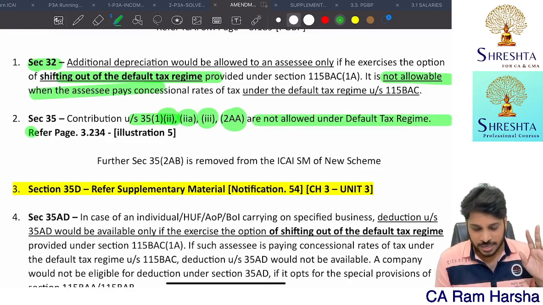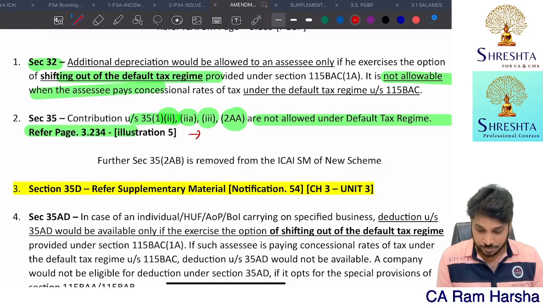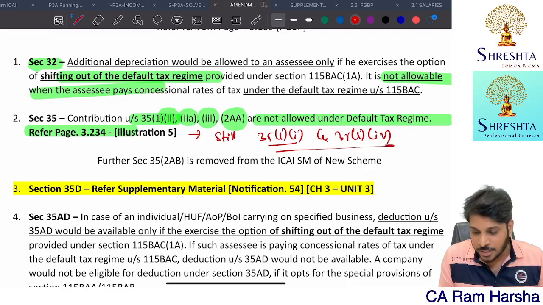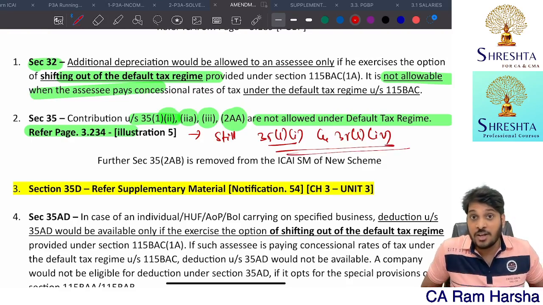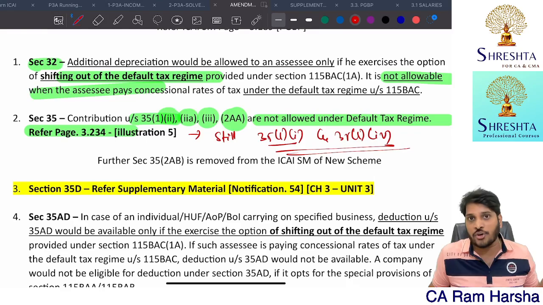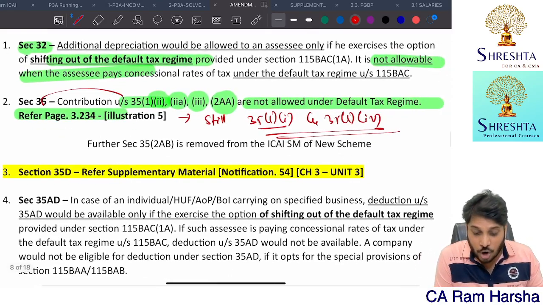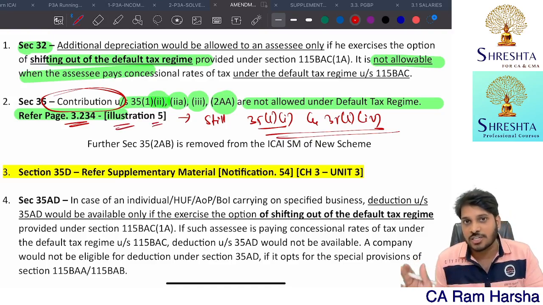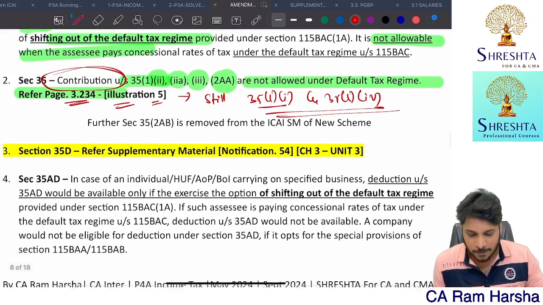You cannot claim deduction. But remember, you can still claim deduction for in-house research, for revenue expenditure, in-house research, for capital expenditure. For these 2 sections you can claim because you are spending on your own. You can claim deduction for spending on your own. You can't claim deduction for contributions. If possible, open the ICA material and solve illustration 5 on this. It's a very easy illustration. Okay.